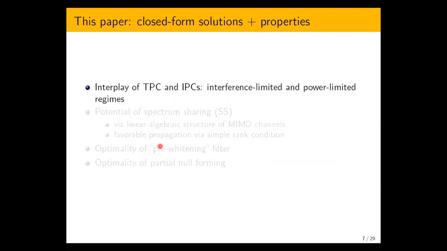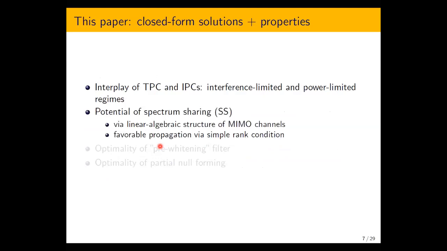We study the interplay of TPC and IPC and demonstrate that they determine interference limited and power limited regimes, for which signaling strategies are quite different. We study the potential of spectrum sharing in a qualitative way via the natural linear-algebraic structure of MIMO channels.